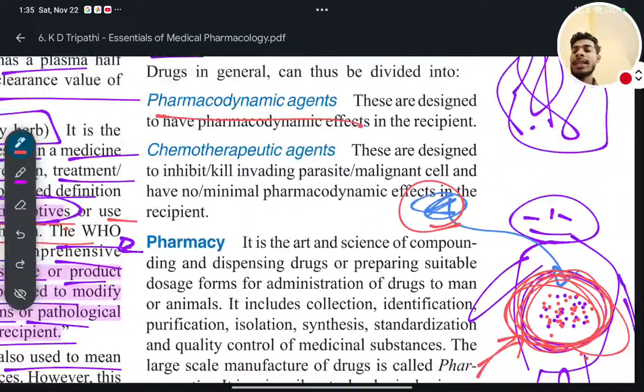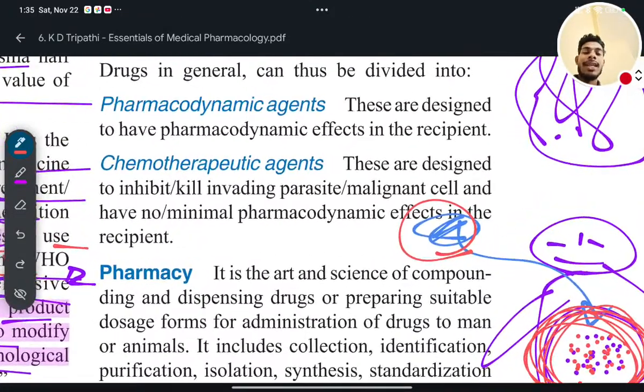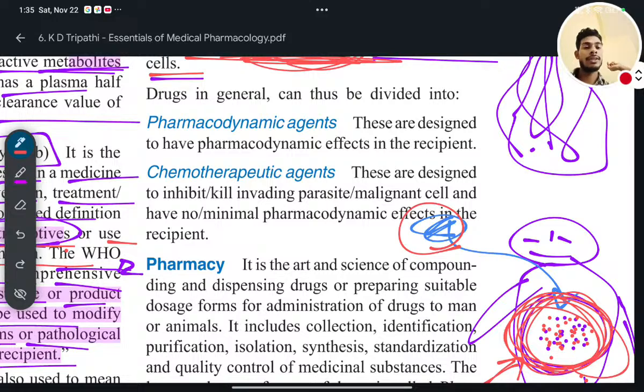But when you are taking a chemotherapeutic agent such as metronidazole or ofloxacin, you can consider these as chemotherapeutic agents. Why? Because these will kill pathogens.